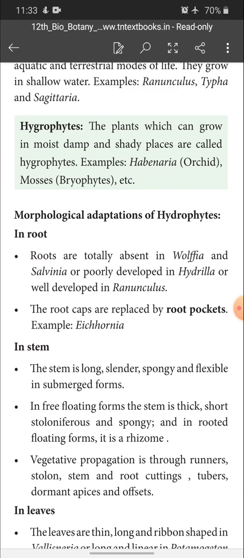Then root caps are replaced by root pockets. Example, Eichhornia. Usually in a terrestrial plant, the root tip is covered with a root cap. Such root caps are absent in hydrophytes. Instead, they have root pockets. An example of a root pocket bearing plant is Eichhornia.